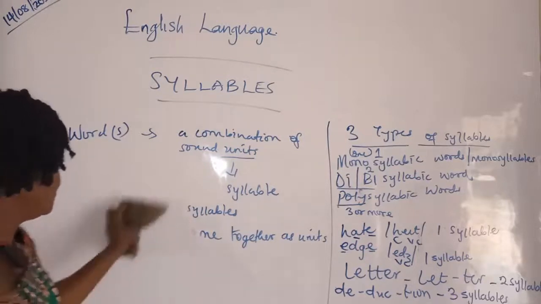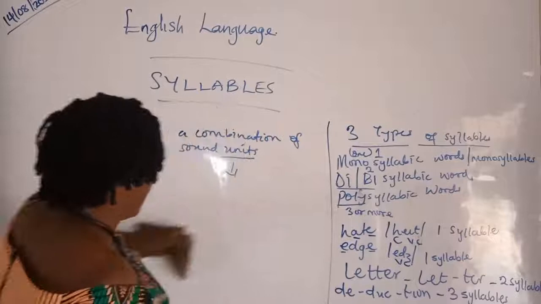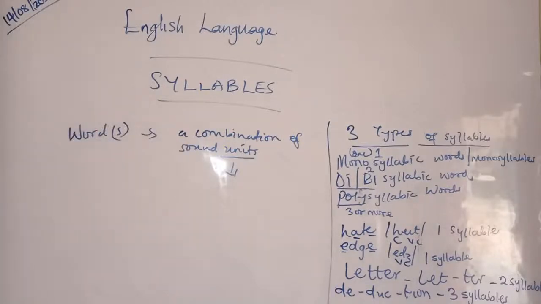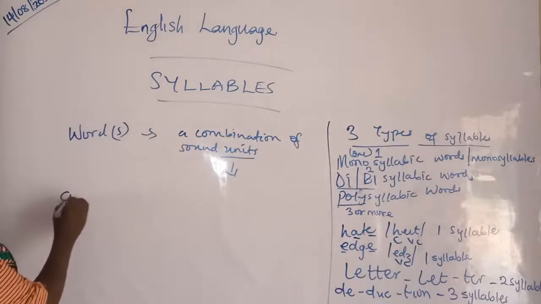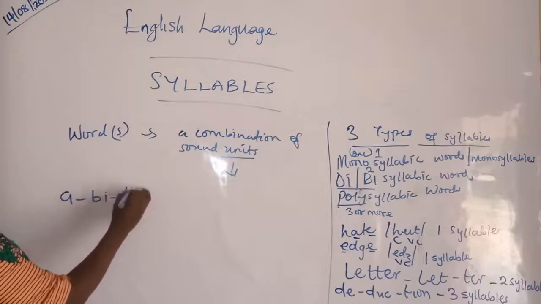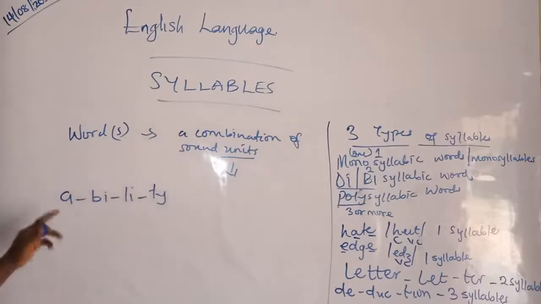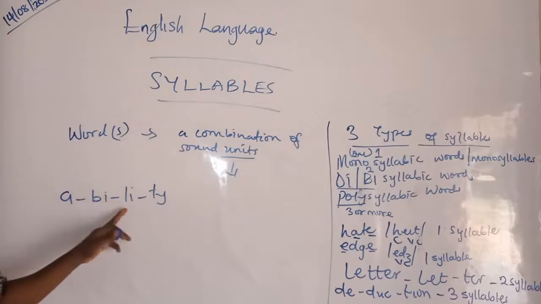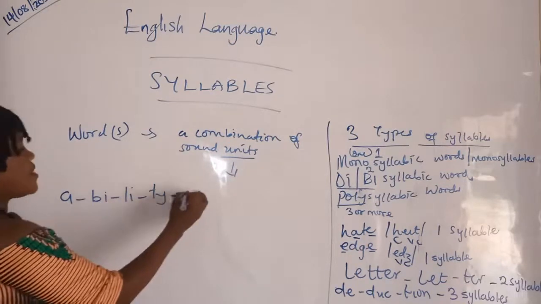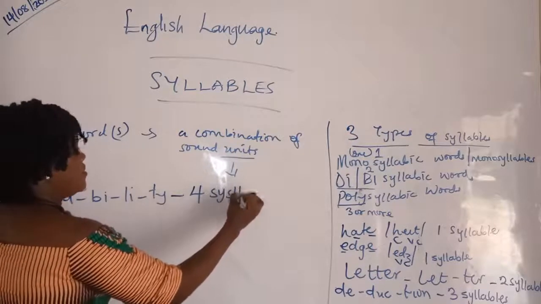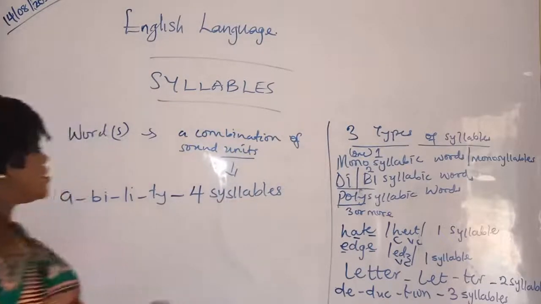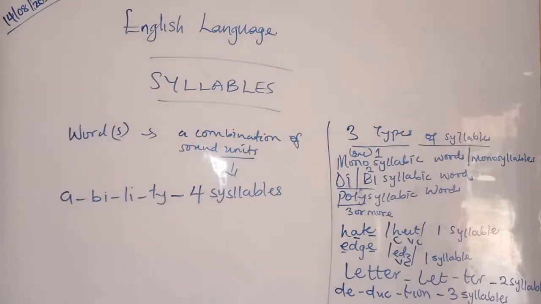Let's see other examples. Look at this word: be-li-ti. This comprises four syllables. I told you we can have as much as five syllables. So let's see another example. Let's see an instance of words with five syllables.